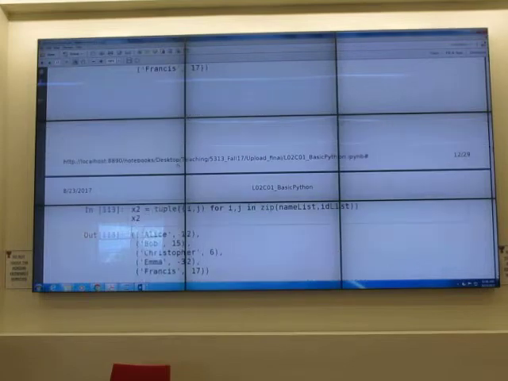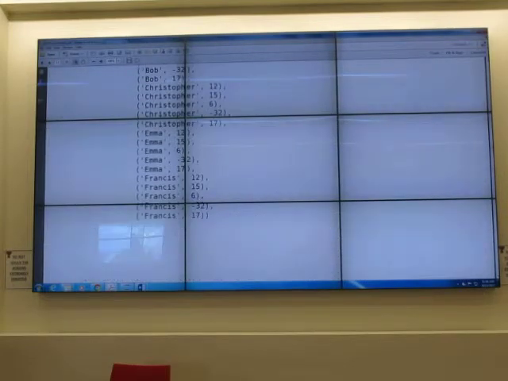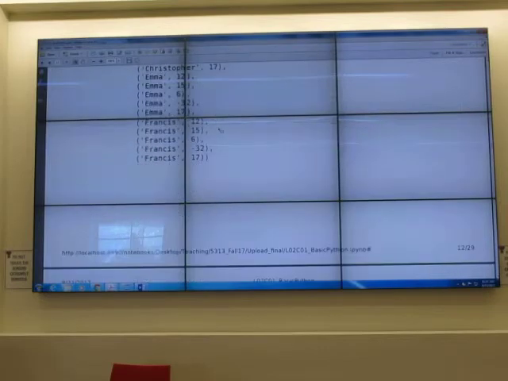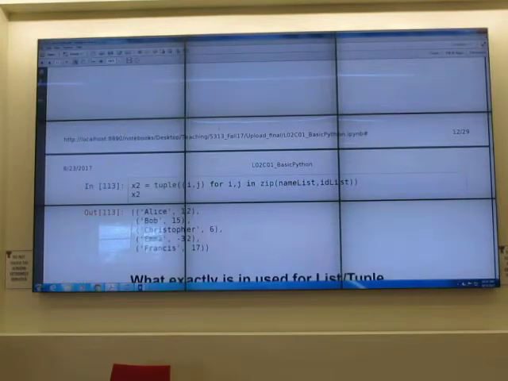You can, but if you don't want every possible pair, you just want one by one. You want Alice with 12, Bob with 15, Chris with 6, Emma with minus 32. You don't want every pair. What do you do? We zip it together. Zip doesn't do anything, it just combines them together. Okay? If you zip it together, then you can call it like this. You can say, okay, i, j in zip name list, comma ID list.